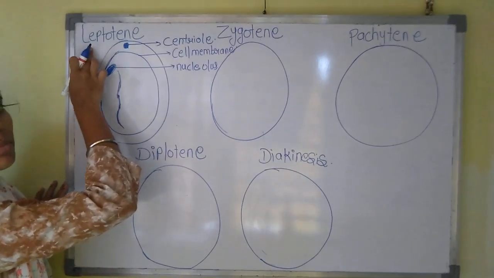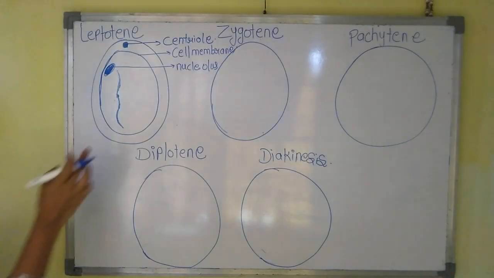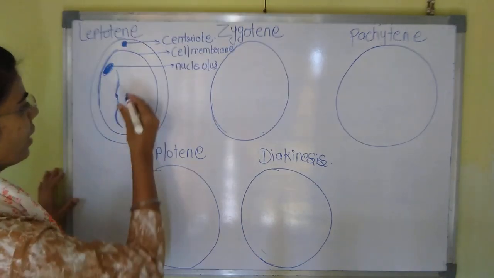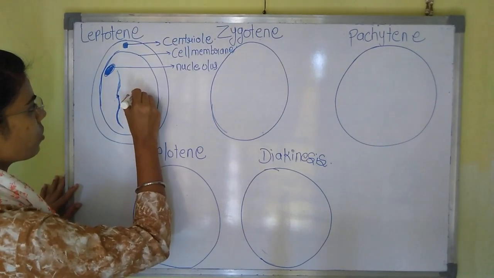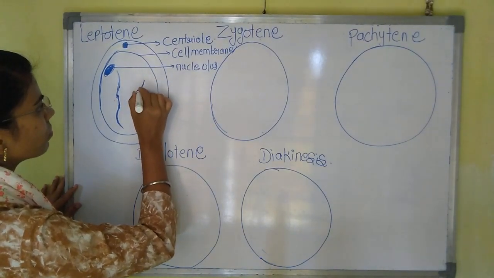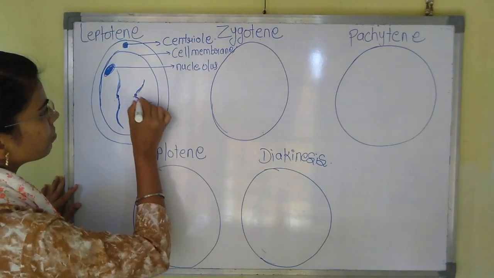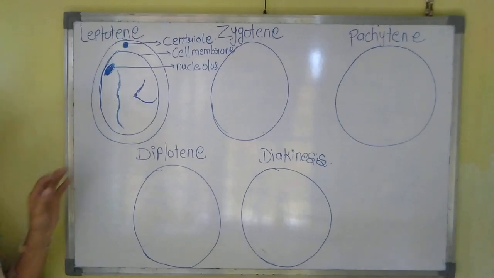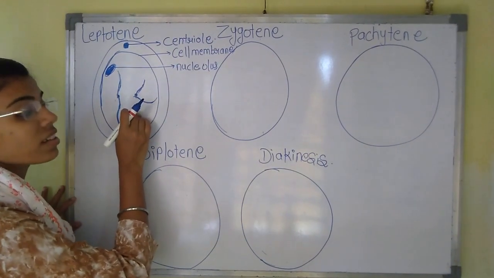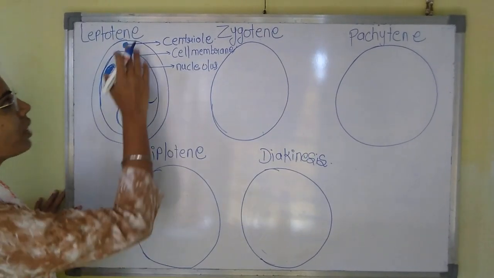That's why the name is given as leptotene. Okay, this is the first chromosome, and this one is the second chromosome. It appears thin thread-like. Here the chromosomes appear thin thread-like, and they also become visible in leptotene.